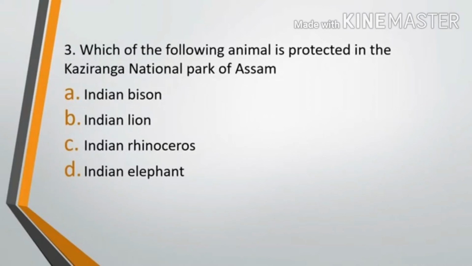Question number 3. Which of the following animals is protected in Kaziranga National Park of Assam? Option A, Indian bison. Option B, Indian lion. Option C, Indian rhinoceros, or option D, Indian elephant. The correct answer is option C, that is Indian rhinoceros is protected in Kaziranga National Park. And where is it present? Assam.